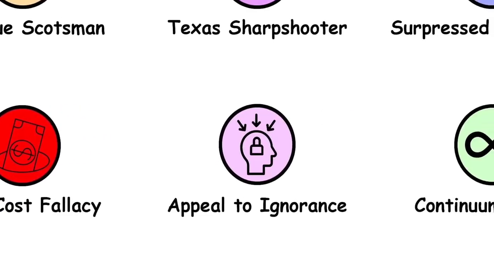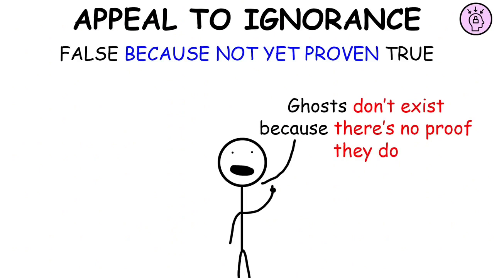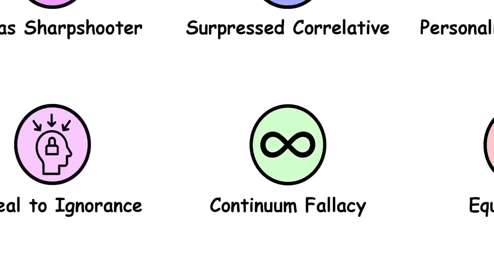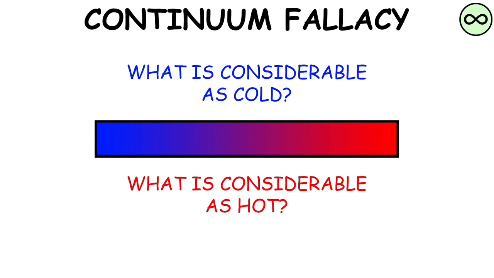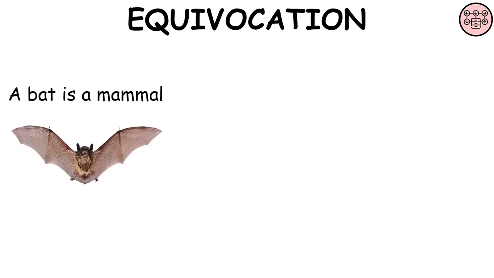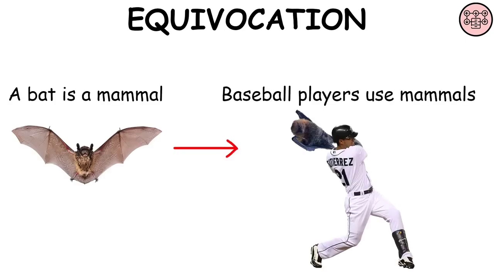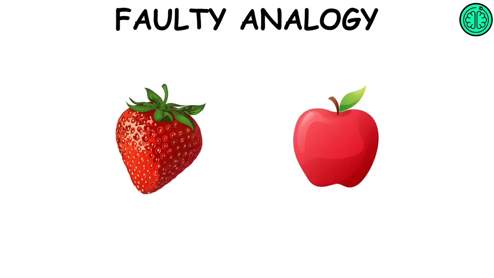Appeal to ignorance. It happens when someone asserts that a proposition is true because it has not yet been proven false, or that a proposition is false because it has not yet been proven true. Continuum fallacy. It's the argument that two states or conditions cannot be considered distinct, or do not exist at all, because between them there exists a continuum of states. Equivocation. The equivocation fallacy refers to the use of an ambiguous word or phrase in more than one sense within the same argument. Faulty analogy. A faulty analogy is saying that two things are alike in other ways just because they are alike in one way.